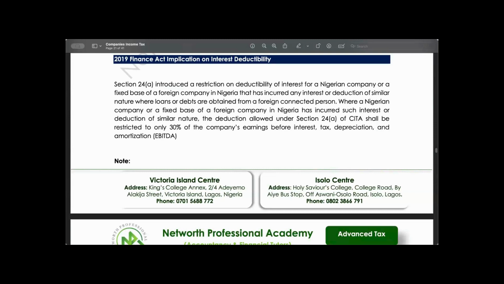So you cannot take more than 30% of the company's earnings before interest, tax, depreciation, and amortization. So we are saying, for the purpose of computing your interest on the loan that you have received as a company, it shall not be more than 30% of your earnings before interest, tax, depreciation, and amortization.